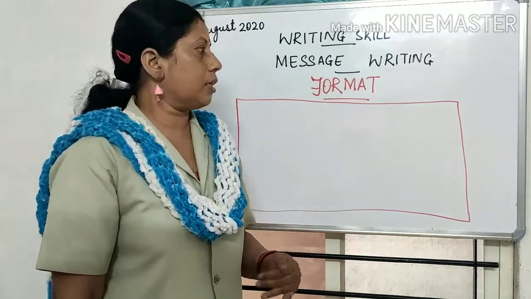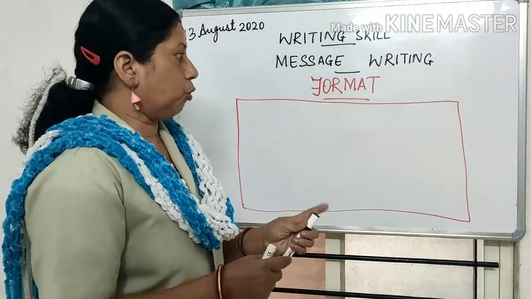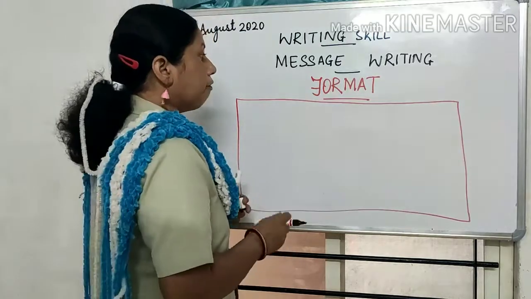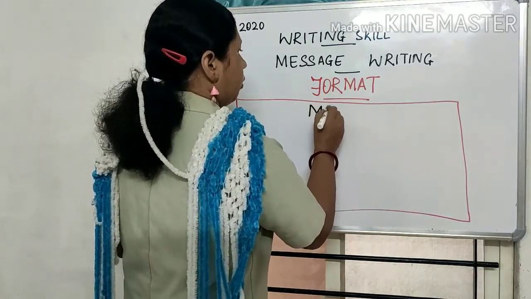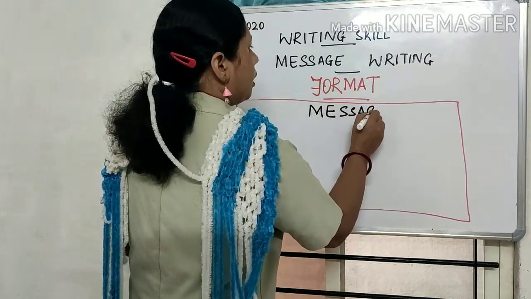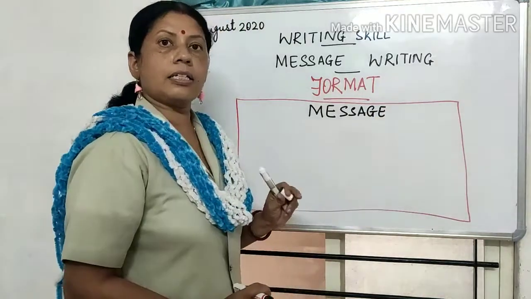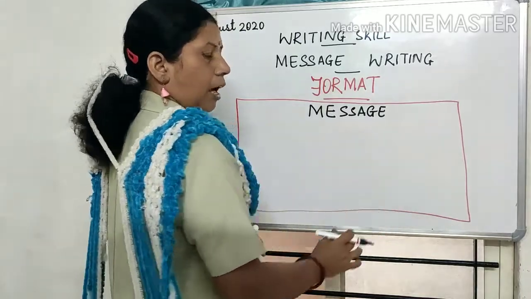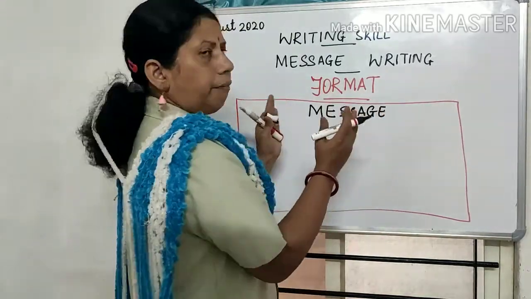Now next, after making the box, the first thing that I have to write is the word message at the center. Now the word message should be in the center of this box. See to it that first, as you have made the box, you try to have an estimate.